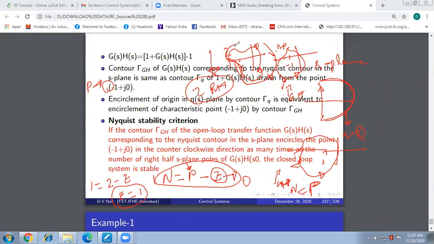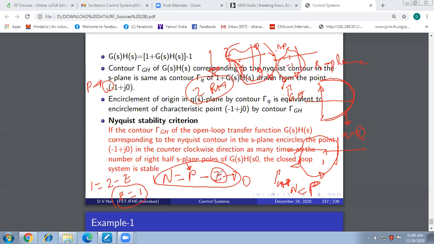Open loop itself is unstable, but the closed loop system can be stable when N is also equal to 2. If P is 2, open loop is unstable, but if capital N is also 2, that means Z is 0, which means the closed loop system is stable. If P is 2 and N is 1, then Z comes out to be 1.